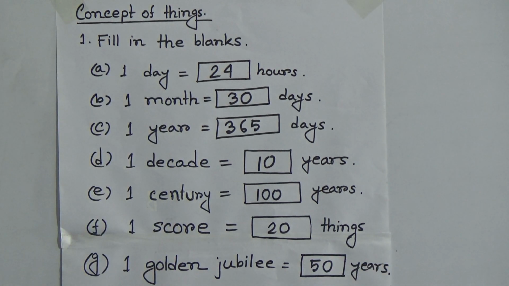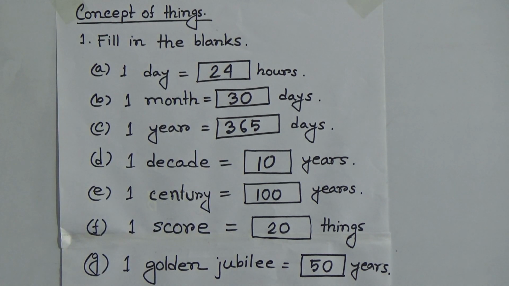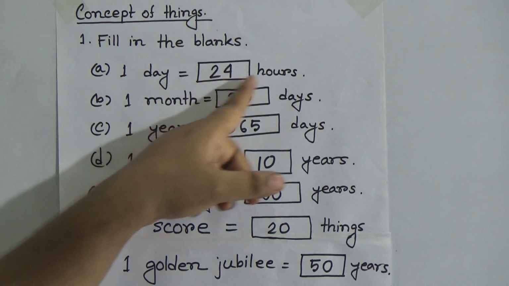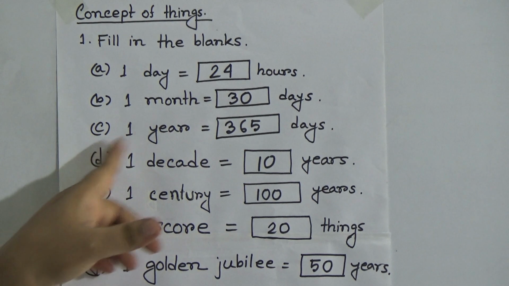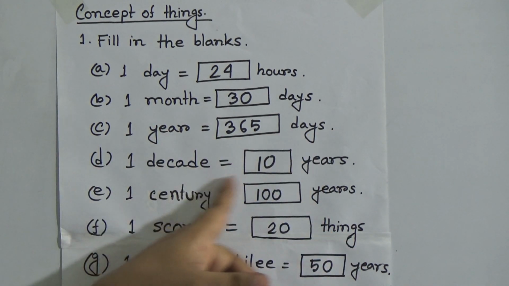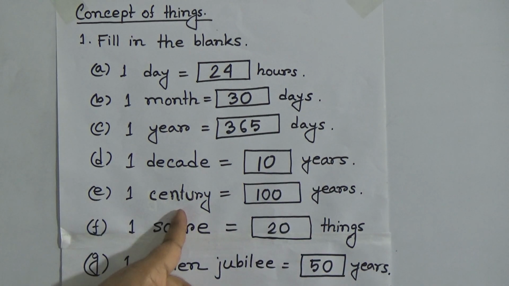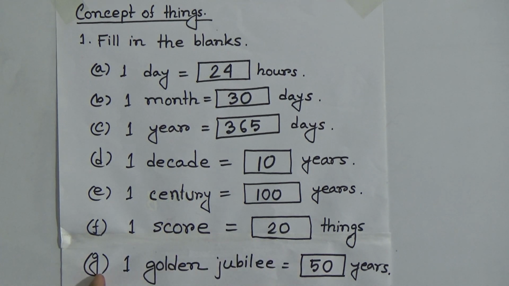My dear students, this is our today's topic. I read this again. 1 day equal to 24 hours, 1 month equal to 30 days, 1 year equal to 365 days, 1 decade equal to 10 years, 1 century equal to 100 years, 1 score equal to 20 things, and 1 golden jubilee equal to 50 years.